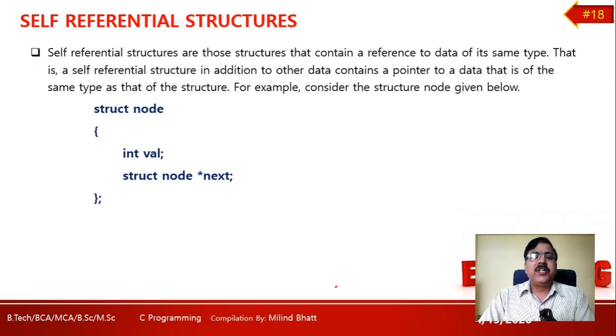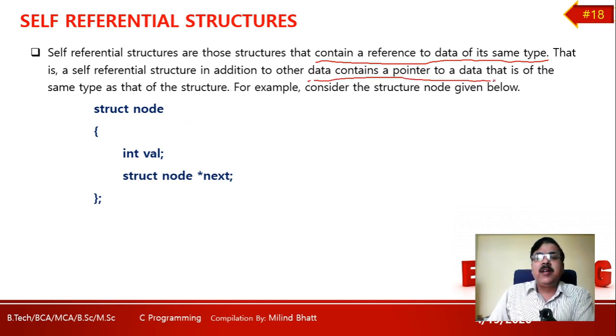A self-referential structure means a structure which is referencing itself. Self-referential structures are those structures that contain a reference to data of the same type.